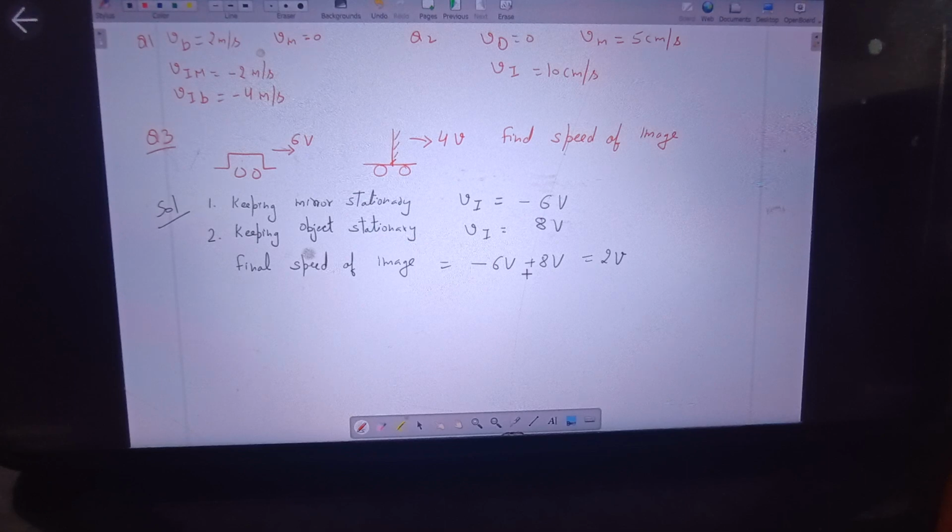And if they were moving in opposite directions, it will be minus 6v minus 8v. Is this question clear? This is how we approach this question.